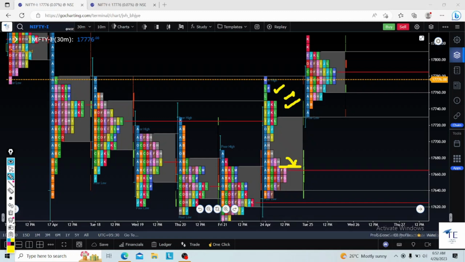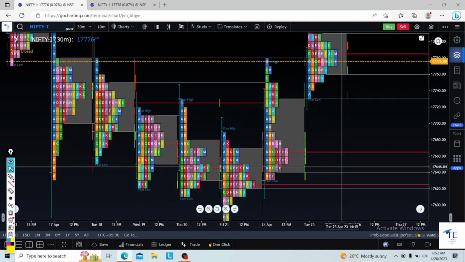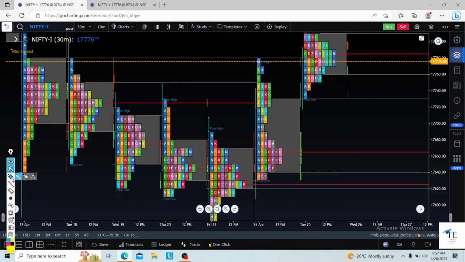Non-migration POC is also here, and one more beauty of this profile is the low is ultra weak. Okay, this 21st profile and 24th profile's low is very weak, so I am giving 70 percent weightage on PE.